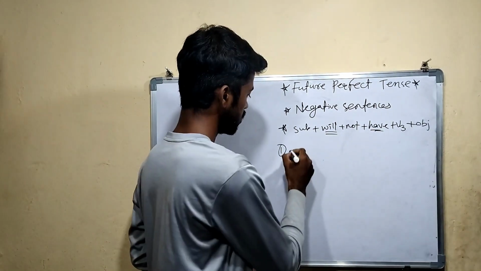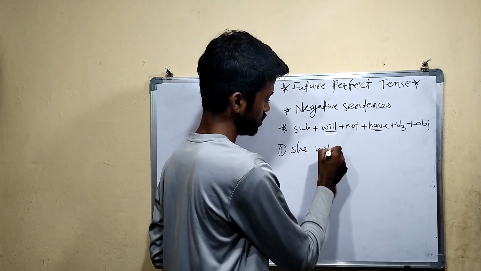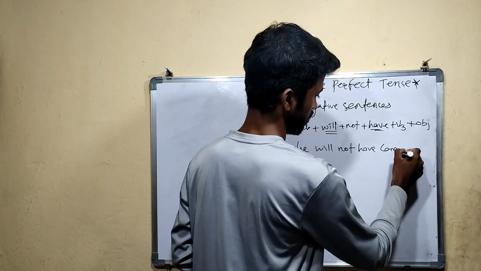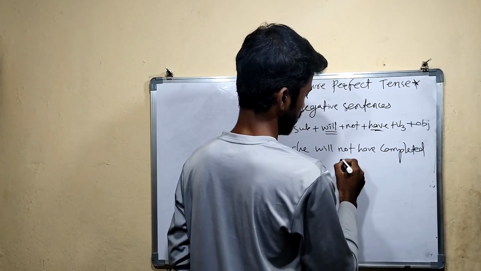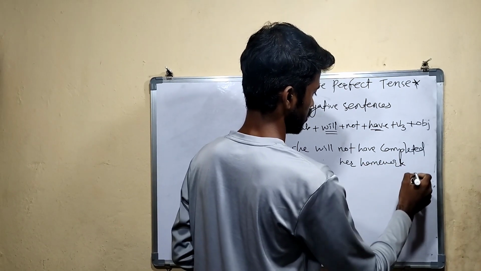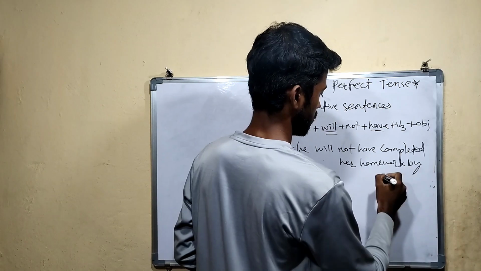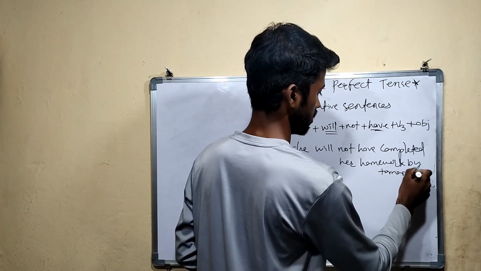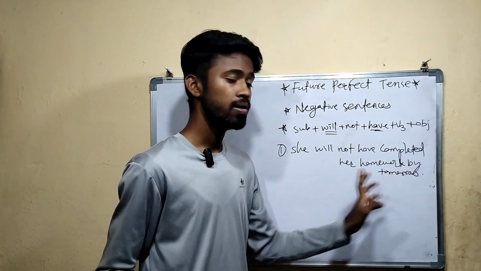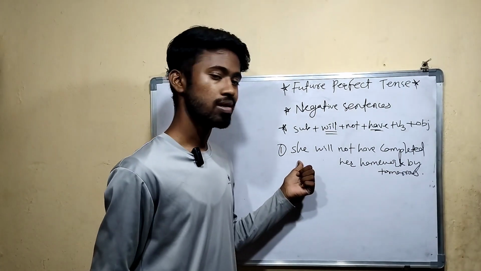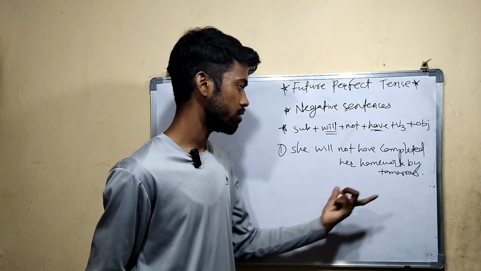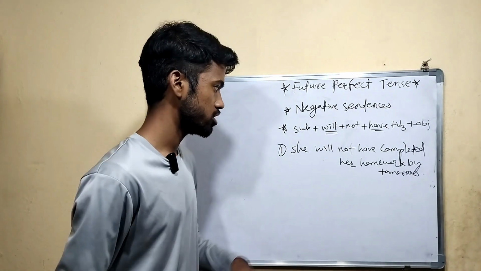First example: She will not have completed her homework by tomorrow. This is future tense. Here this is the subject, this is the helping verb, this is not, after that again the helping verb, then the third form of verb, and the remaining part is object.